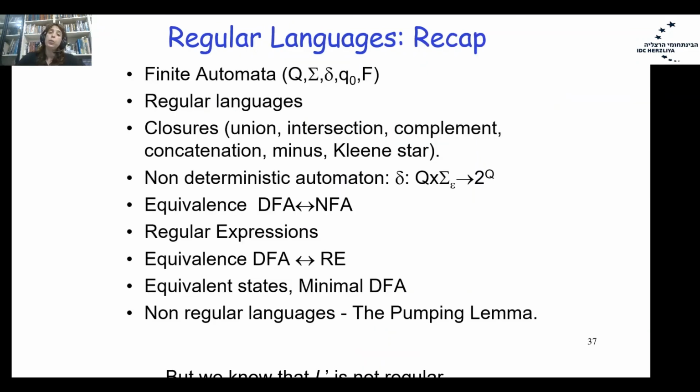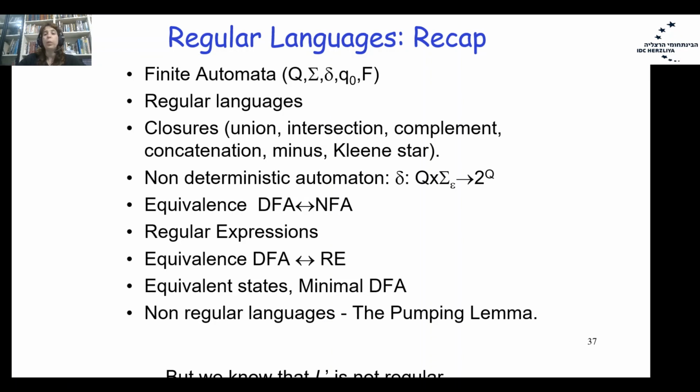Okay, basically we finished the first part of the course. We finished talking about regular languages. So let's recap what we did. We talked about finite automata and its 5-tuple, where we have Q, the set of states, sigma, the alphabet, delta, the transition function, Q0, the initial state, and F, the final states.